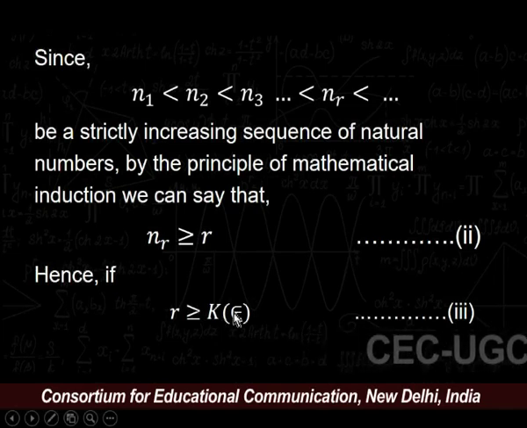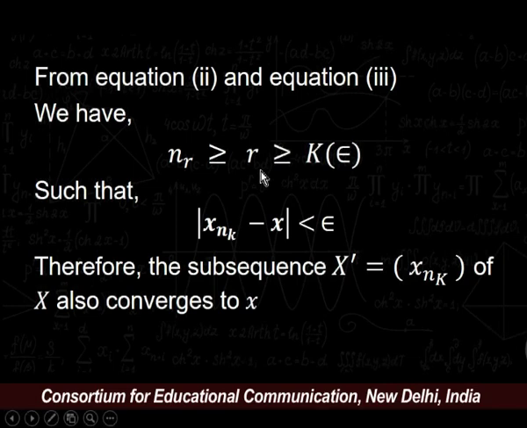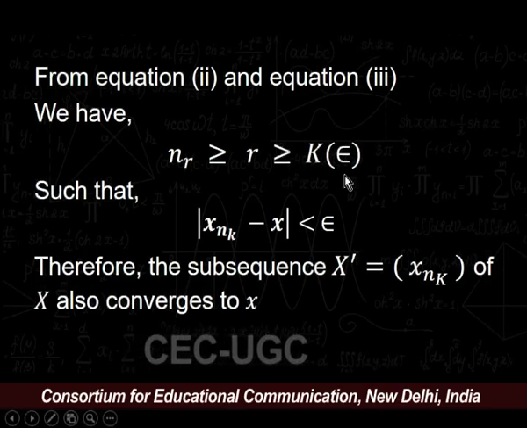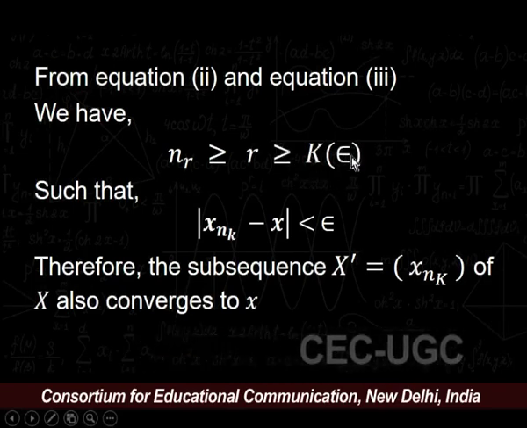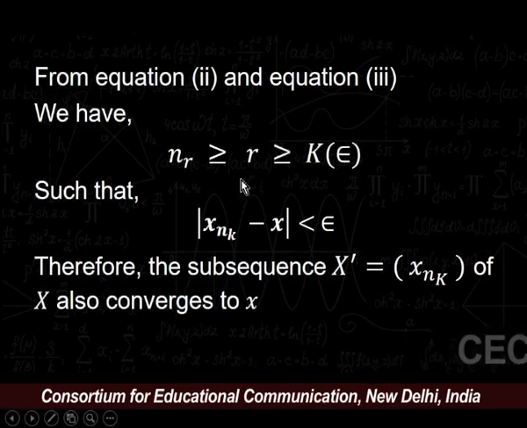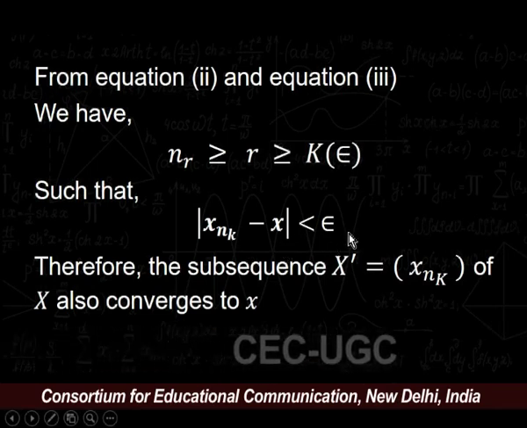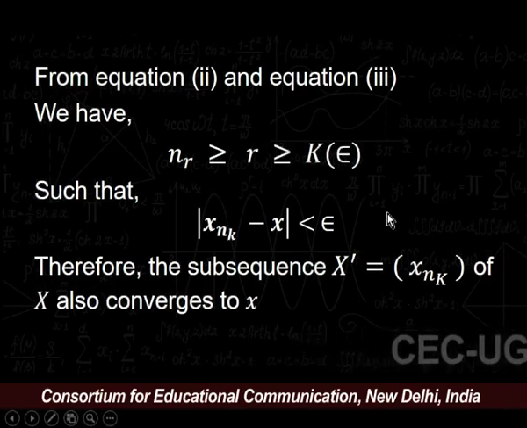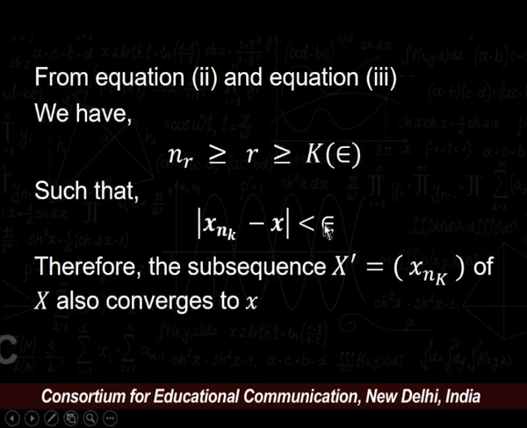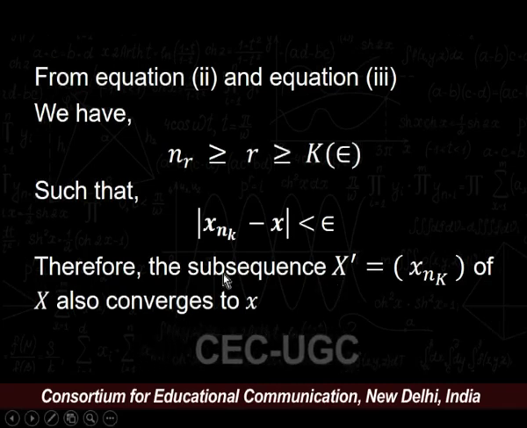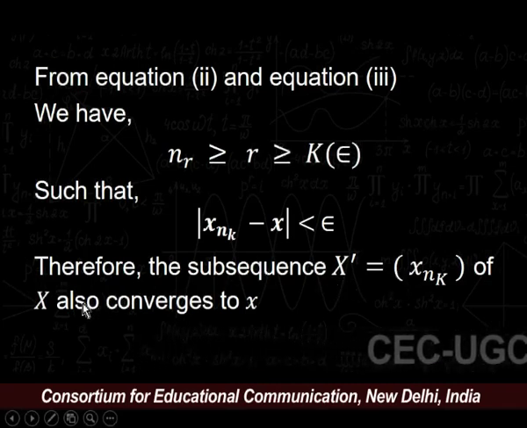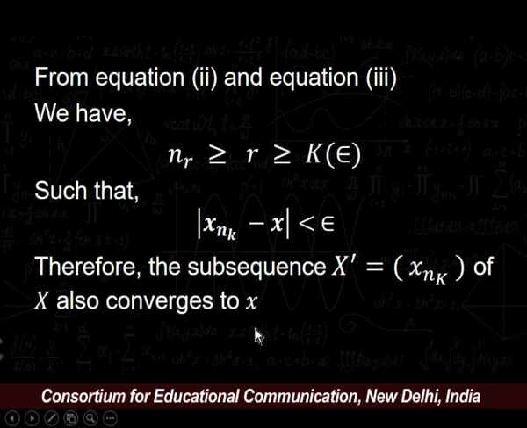If we combine these two equations, we get this result, that is nr is greater than or equal to r and r is greater than or equal to K, where K depends upon epsilon, such that modulus of xnr minus x is less than epsilon. Again, by the definition of convergence of sequences in real numbers, we can conclude that the subsequence x' = (xnk) of the sequence x also converges to x.